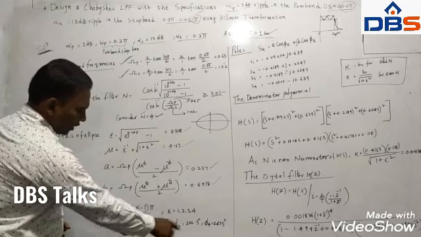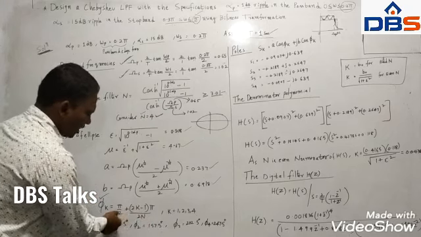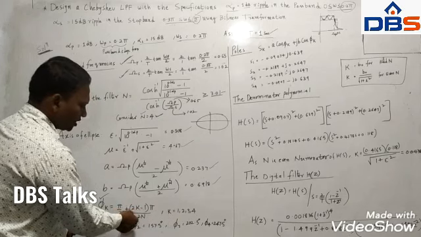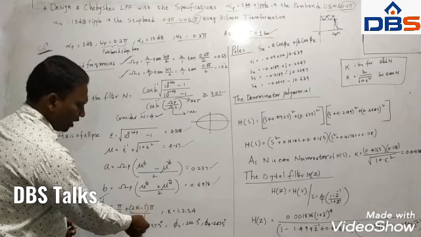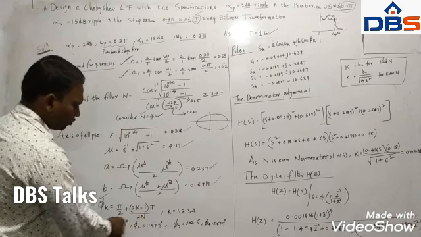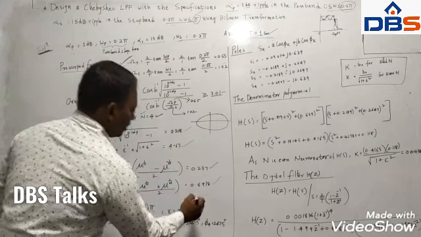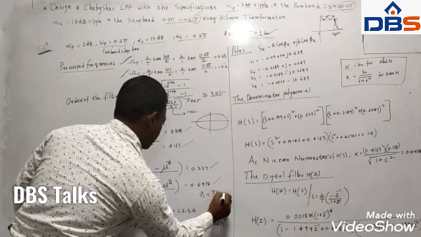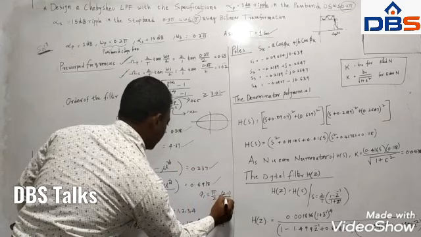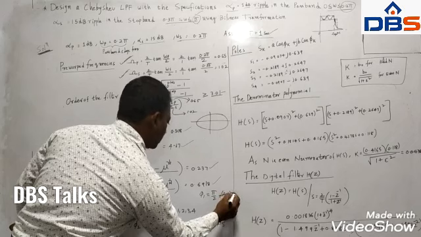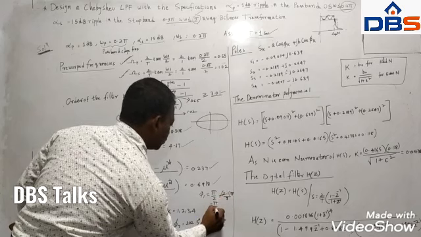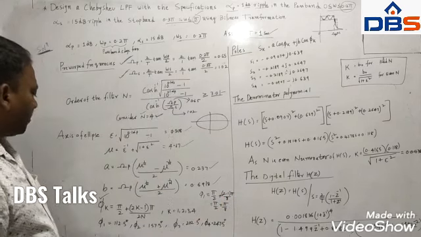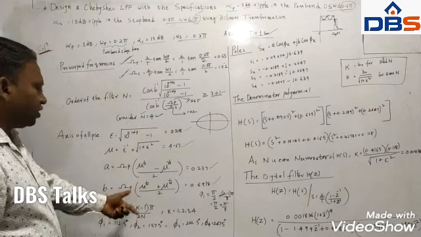Now we have 4 angles. How to calculate this angle? By substituting k equal to 1. Suppose k is equal to 1, what happens? Pi by 2 plus (2k minus 1) with k = 1, and n is 4. So we calculate phi_1. Phi_1 is equal to pi by 2 plus (2 minus 1) divided by 2 into 4, that is 8, into pi. So this is equal to pi by 2 plus pi by 8, and if you simplify that, you will get the answer.